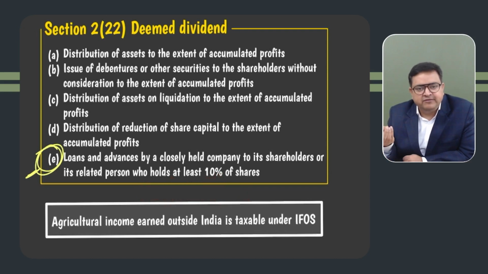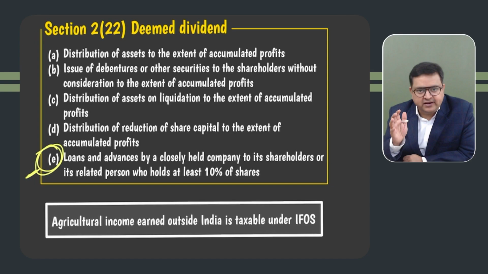So let's say your examiner will give you ABC Private Limited, etc., or an unlisted company. So whenever there are some private unlisted companies, etc., and any shareholder who has 10% or more voting right shares, that is equity shares, takes a loan from that company, it will become their dividend income up to the extent of accumulated profit.